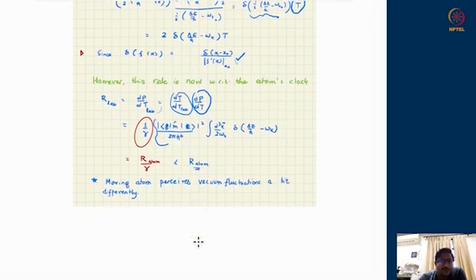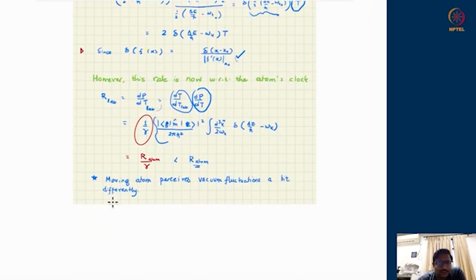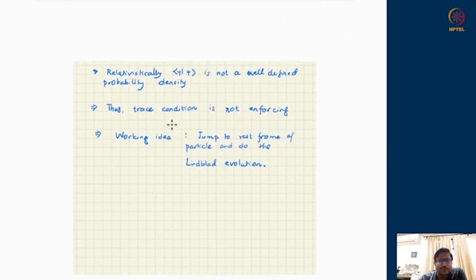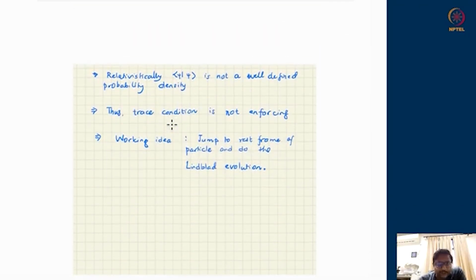So this all has happened because the moving atom perceives the vacuum slightly differently, but still a vacuum, and quantum fluctuations, and it derives the same expression for the non-relativistically moving atom's computation. However, when we go to the lab frame, we have to just do the Lorentz transformation of the clock rate from one frame to another frame, and that's why this extra gamma factor comes about. All right, so this is the way we typically will work it out.